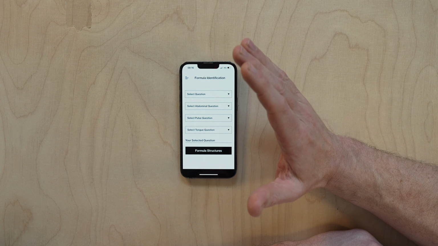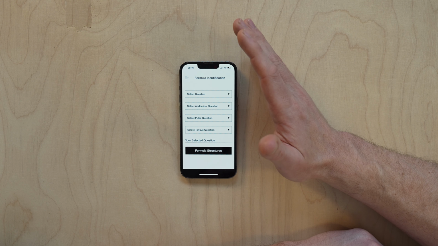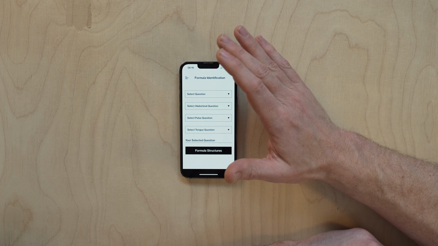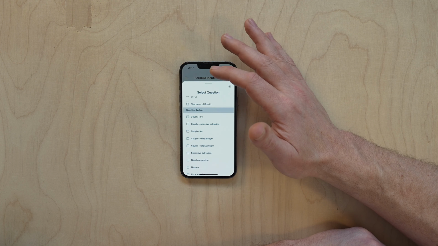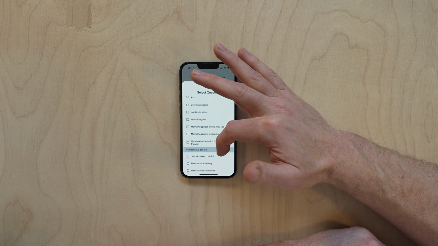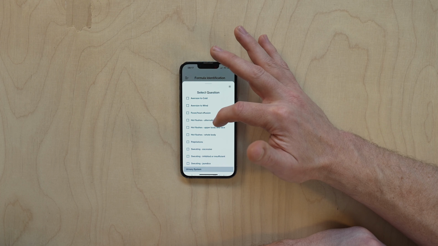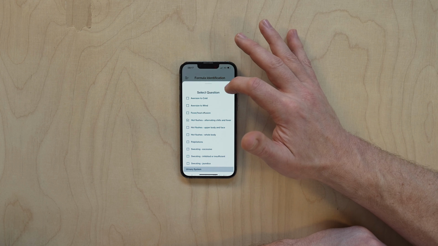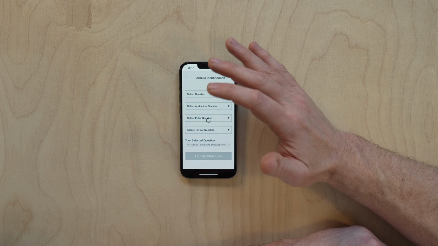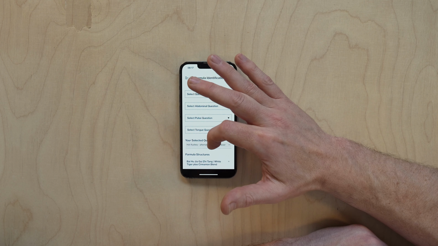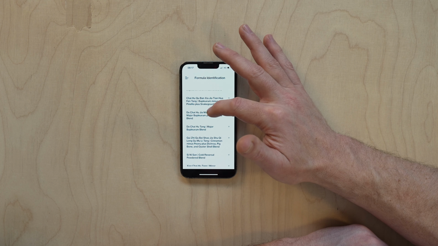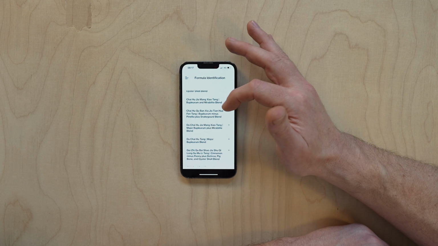So if we use the example that somebody comes in with a cold and flu, perhaps COVID, we ask the question, do you get alternating chills and fever? And then we confirm that in fact this person does have alternating chills and fever. So then we come in through here and we click alternating chills and fever. And then we see which are the formula structures suggested for these alternating chills and fever. And then when we come through here, we realize there's a lot of Tri-Who formulas.